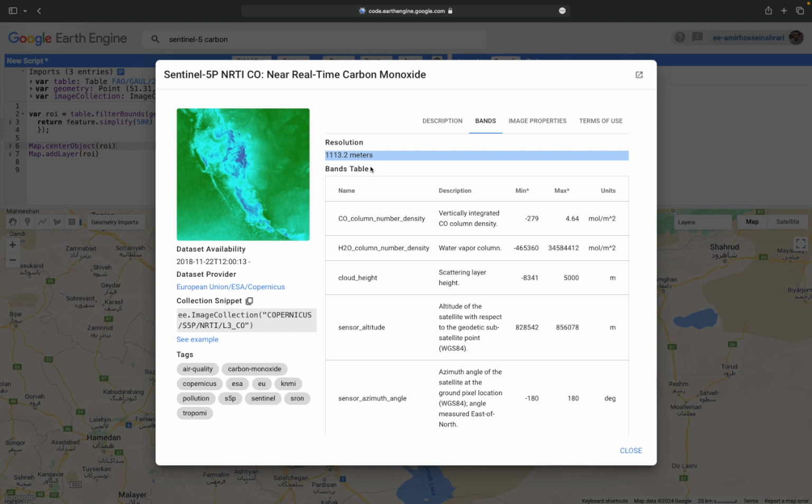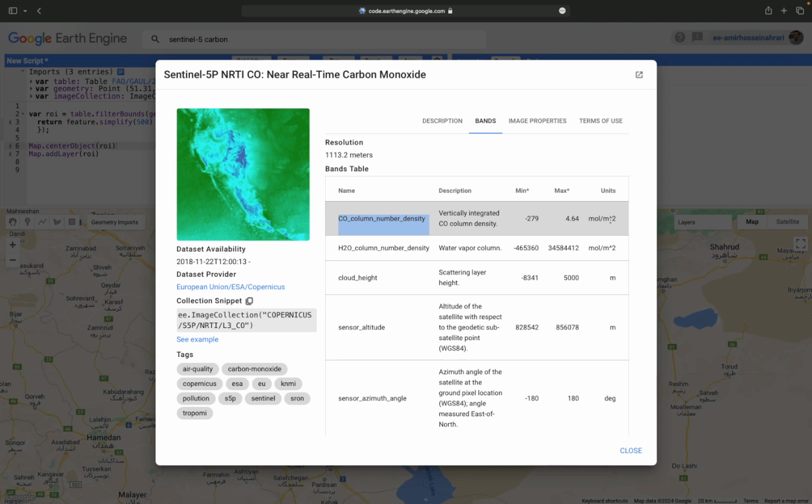So let's go to the process in the Earth Engine code editor environment. The target band is CO column number density, that is vertically integrated carbon monoxide column density, and based on this range of values, the units are also available.